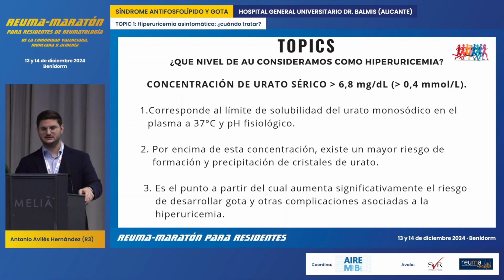What levels of uric acid are considered hyperuricemia? The level we will consider is 6.8 milligrams per deciliter, which may seem like a somewhat arbitrary value. However, it corresponds to the solubility limit of urate under the body's physiological conditions. Above this concentration, there is already a risk of crystal formation and precipitation, and it is the point from which the risk of developing gout and other complications associated with hyperuricemia increases significantly.